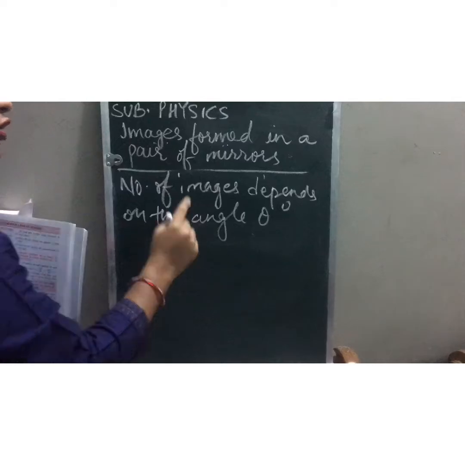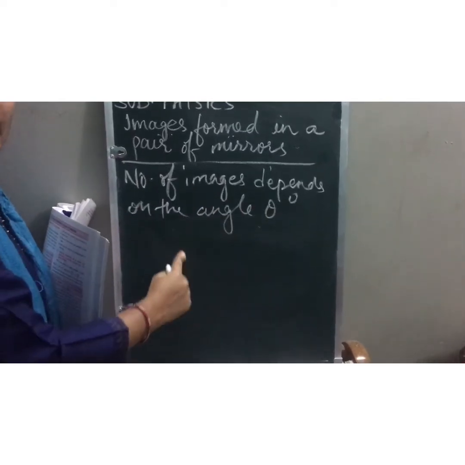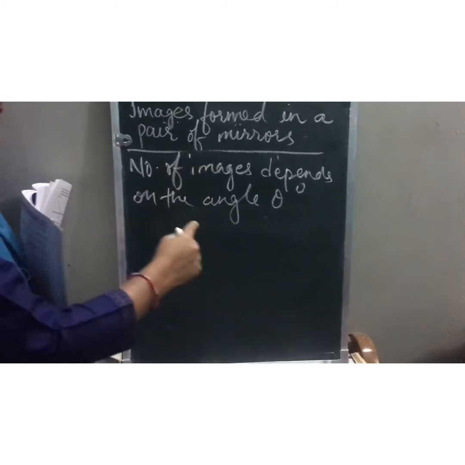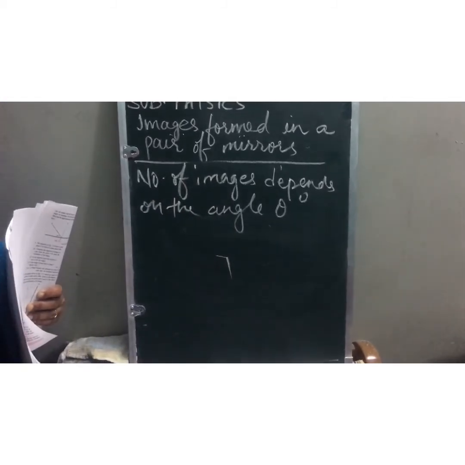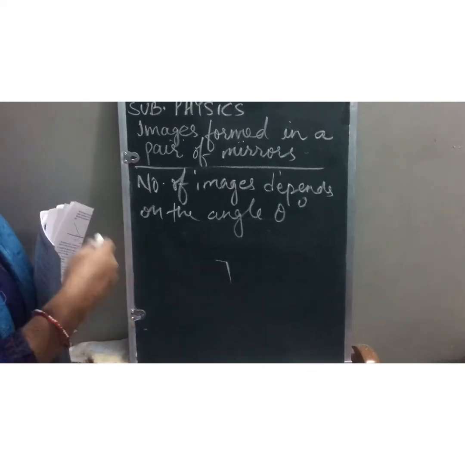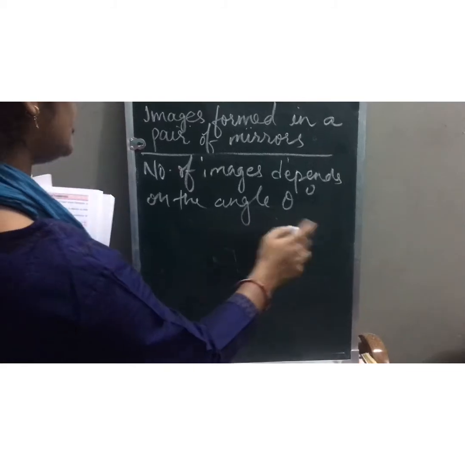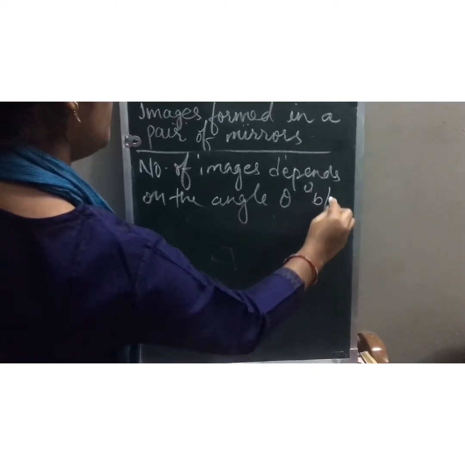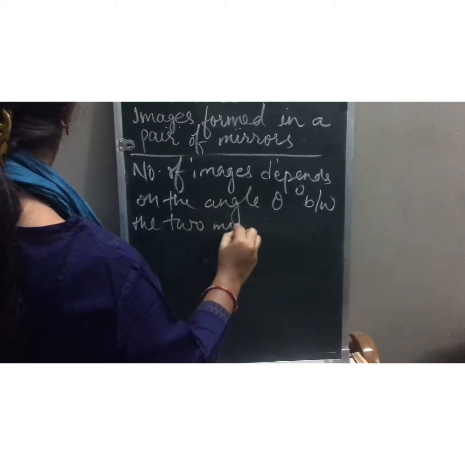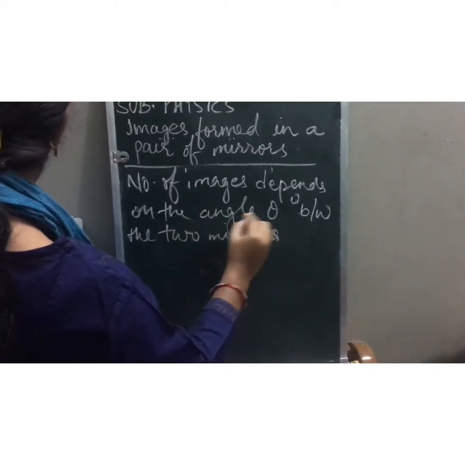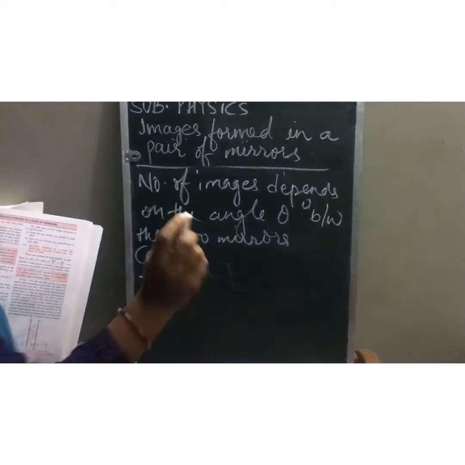As in that previous diagram I have taken, the mirrors are inclined at 90 degree to each other. But it is not always the case. They can be inclined at any angle to each other. So the number of images depends on the angle theta degree between the two mirrors. For example, see, case 1, two cases will be arising.